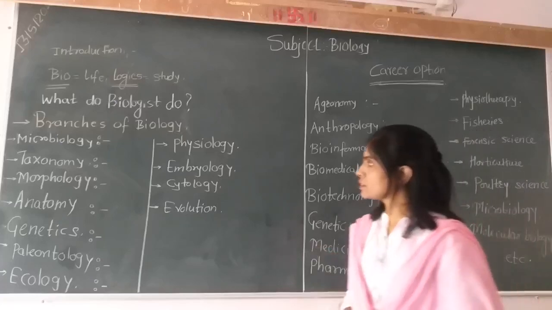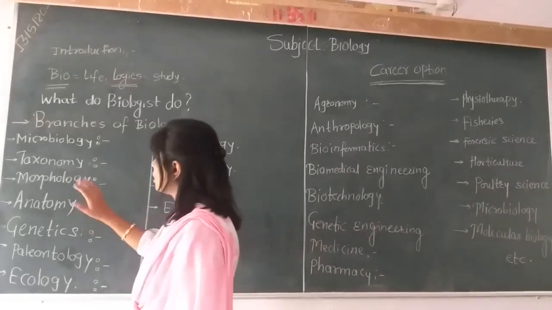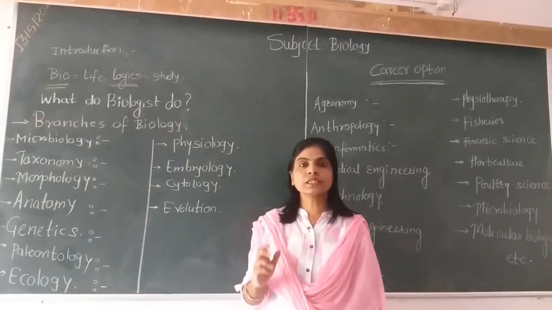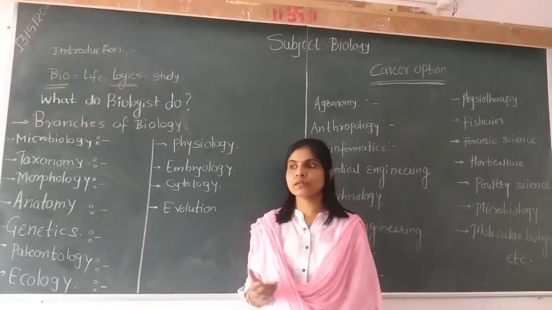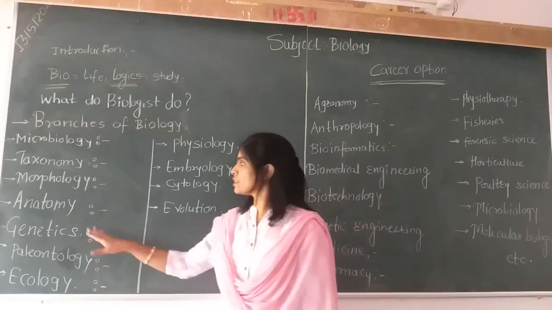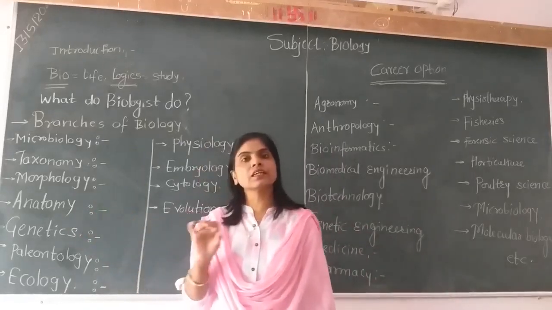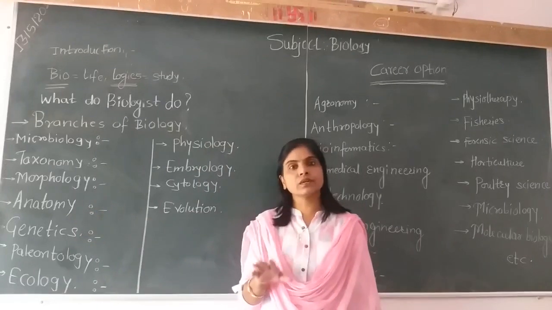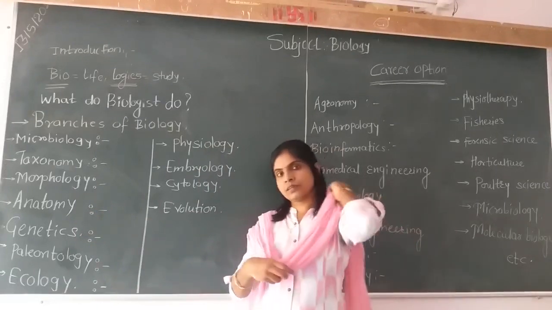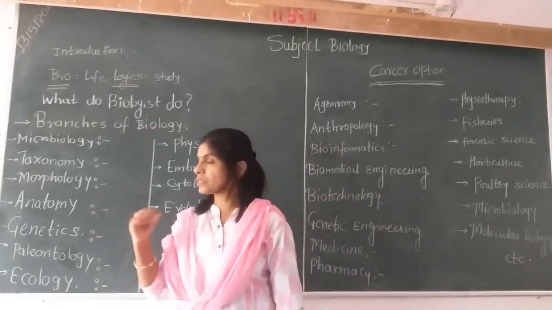Next branch is morphology. What is meant by morphology? When we study the external appearance of any organism, that branch is called morphology. Next one is anatomy. When we study the internal organization of any organ, plant organ or animal organ, it is called anatomy.